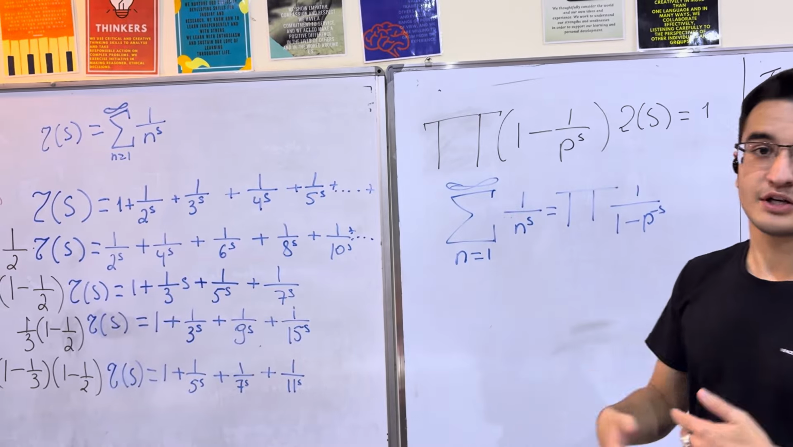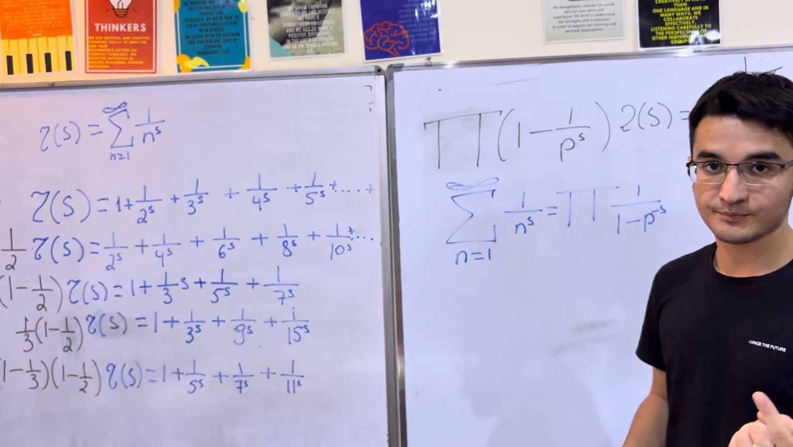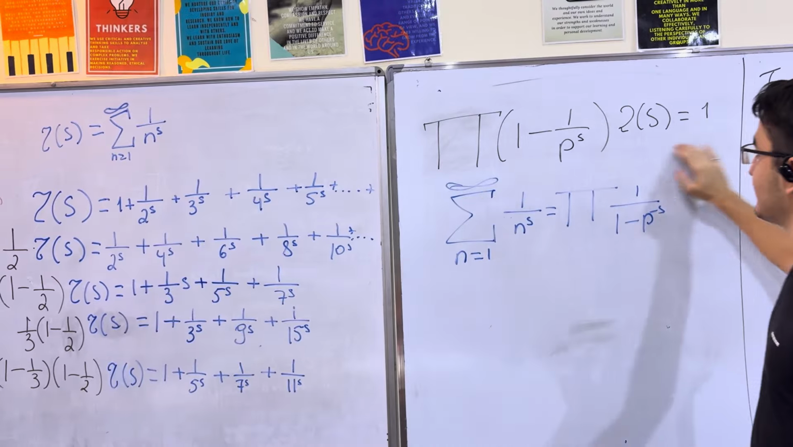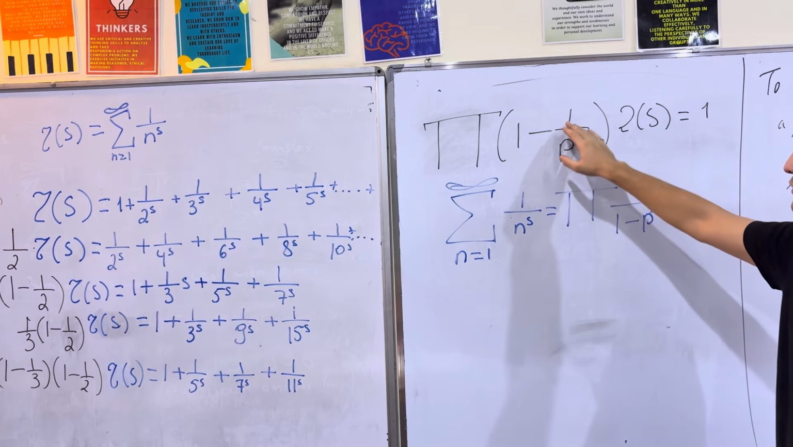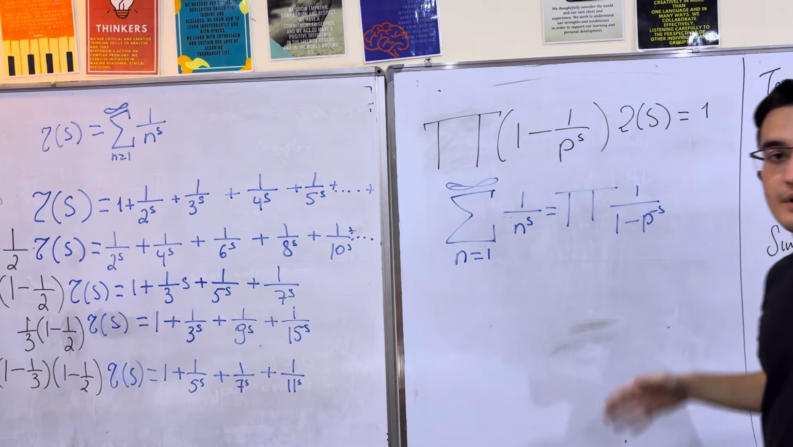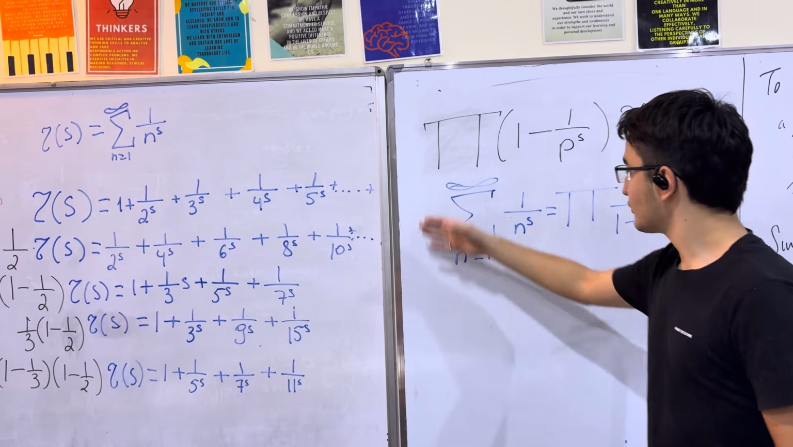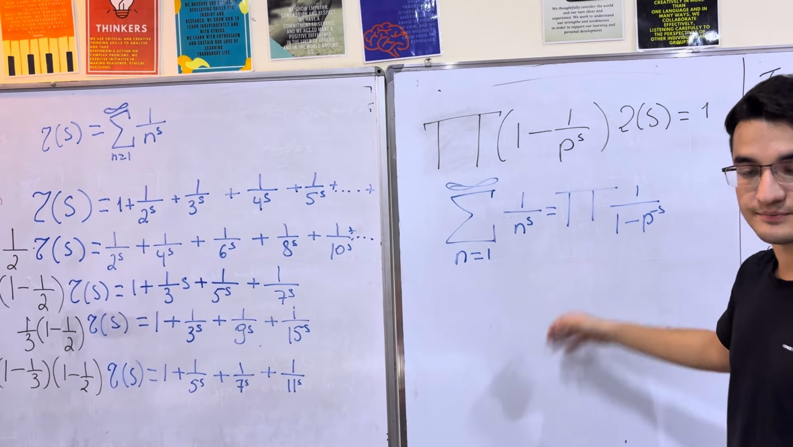If we keep continuing this, we will be left only with 1, the digit 1. It will be written as this formula, which means the product of 1 minus 1 over the prime number to the power s, times the zeta function, is 1. 1 is the only number that survives. And if we solve for the zeta function, we will get again Euler's product formula.